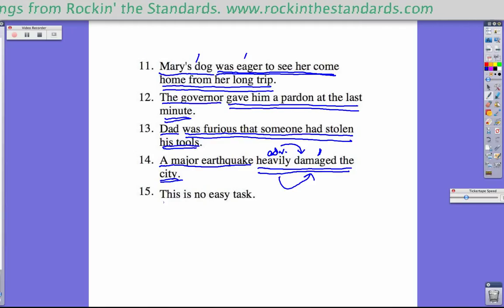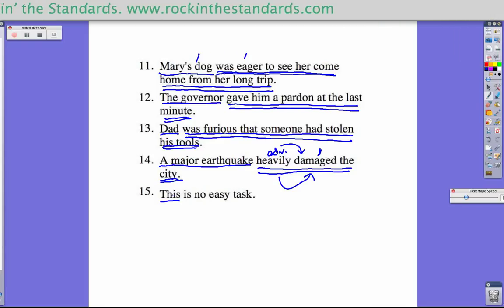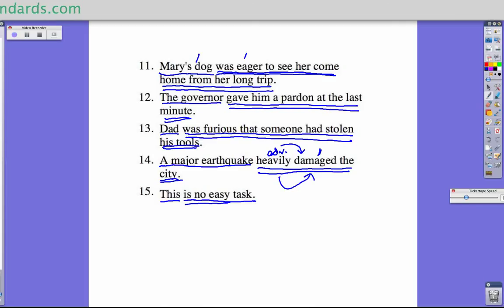Number 15, this is no easy task. The subject is this. We don't know what this is, but it's something that the person's talking about. And the sentence tells you something about it. It says it is no easy task. So is no easy task is the complete predicate.